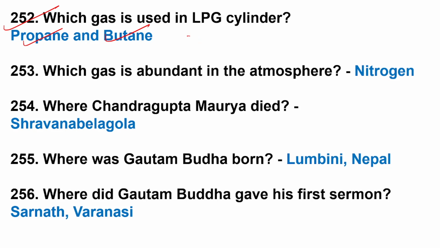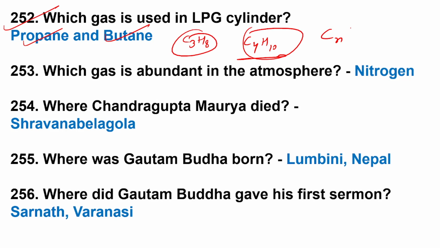Propane is C3H8. And butane: meth, eth, prop, but, pent, hex, hept, oct, non, dec. So butane is C4. These are alkanes with formula CnH2n+2. They are saturated, with only sigma bonds. Unsaturated ones are propyne, butyne, hexyne, heptyne or propene, butene, hexene. Unsaturated hydrocarbons have pi bonds.